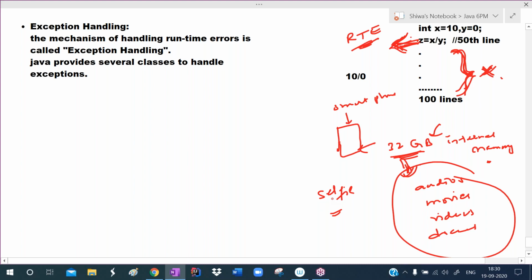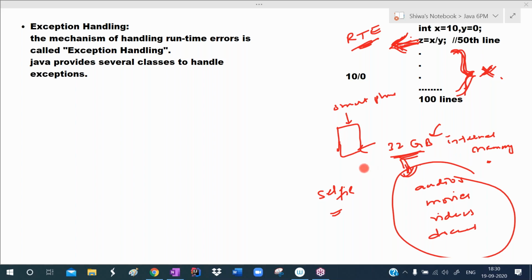Once again, I'm repeating the example. See, listen. This is your smartphone. In the smartphone, 32 GB internal memory is there. That 32 GB internal memory is completely filled with some audios, some movies, some video songs, and some important documents. Now, if you take the selfie, it will display one message to you: memory is full. That image will not be stored, because memory is not there. So this problem occurred at runtime.